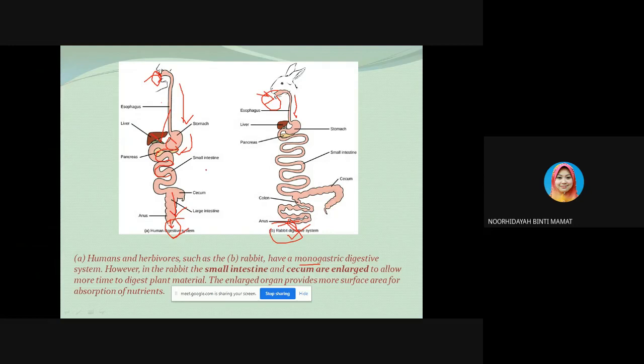The difference between the human and the rabbit, as you can see from here, is that the rabbit's small intestine and cecum are enlarged to allow more time to digest plant materials. The enlarged organs provide more surface area for absorption of nutrients in the rabbit. But the colon also functions to remove water and some nutrients from the partially digested food, right.